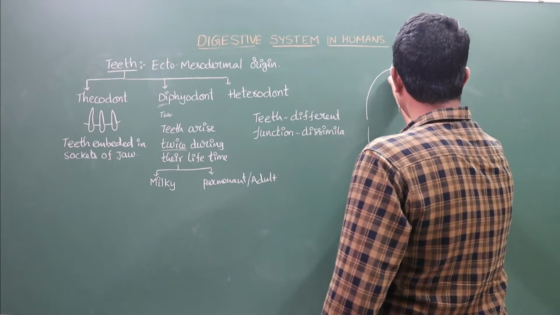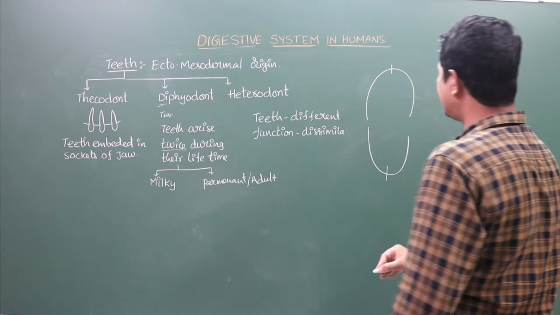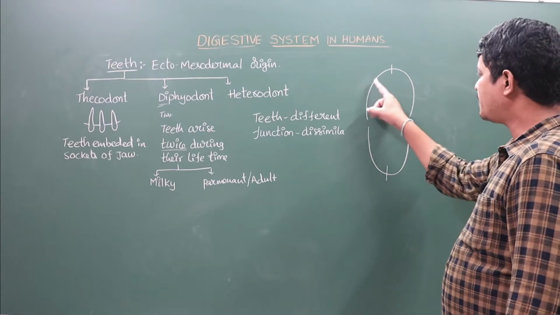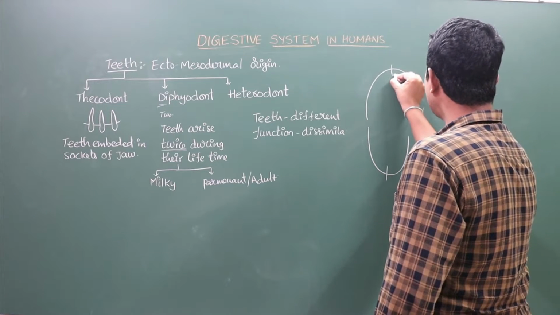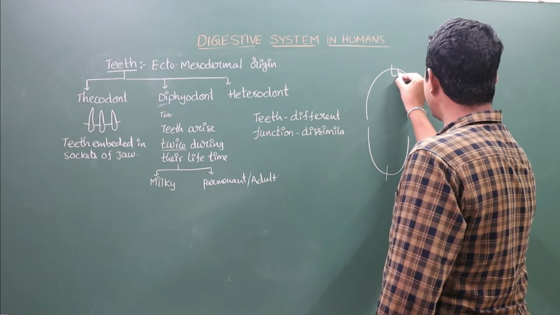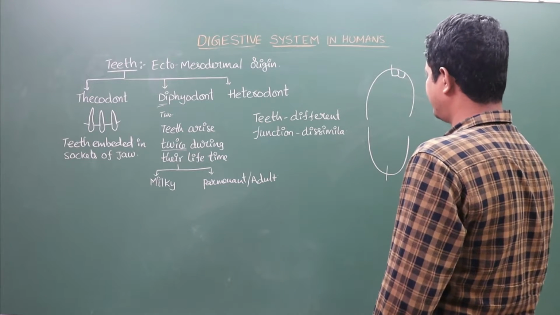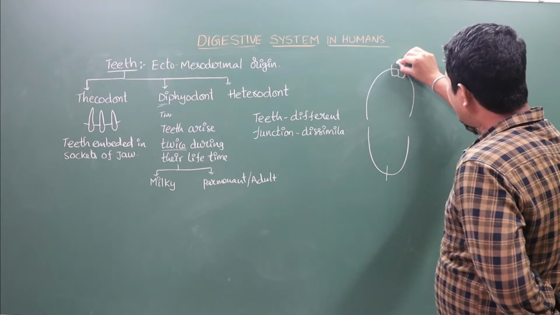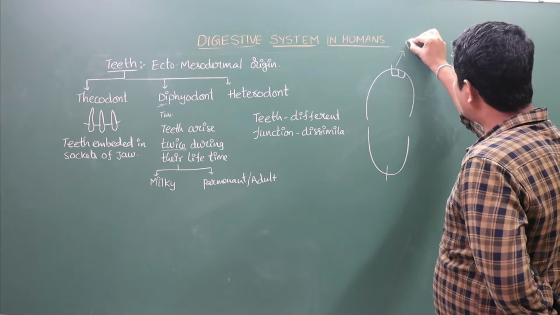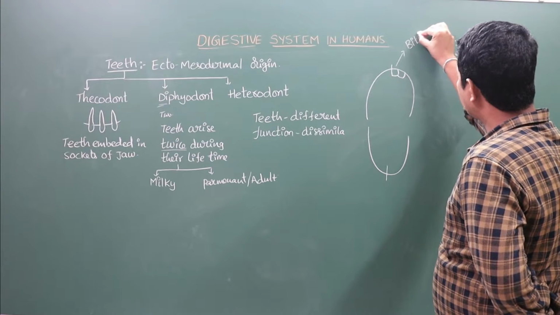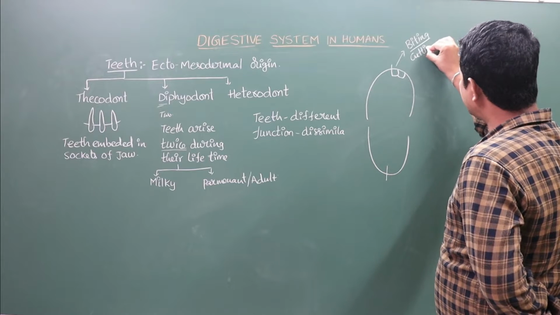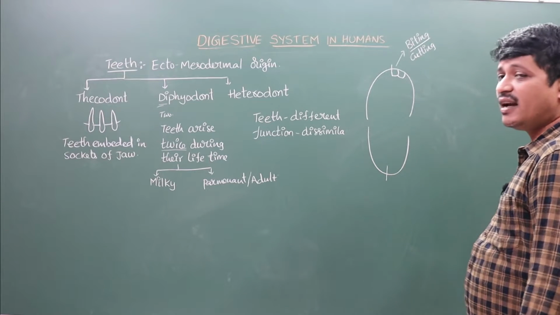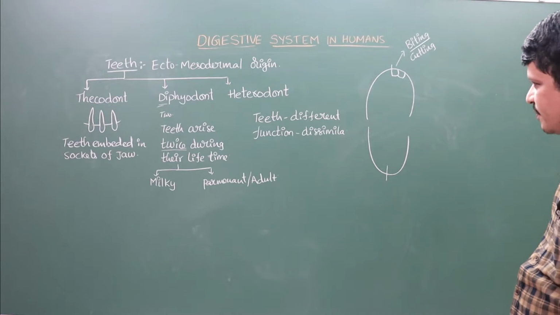Here we segregate these two jaws into two parts, half of the upper jaw and half of the lower jaw. At first, this tooth looks like it has sharp edges. These sharp-edged teeth help in biting or cutting the food particles.